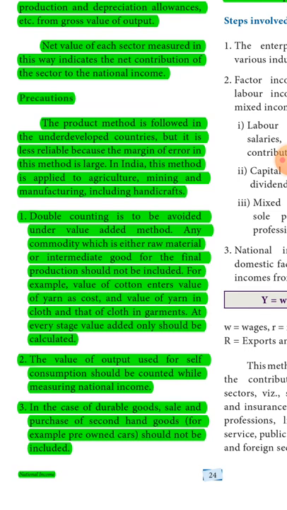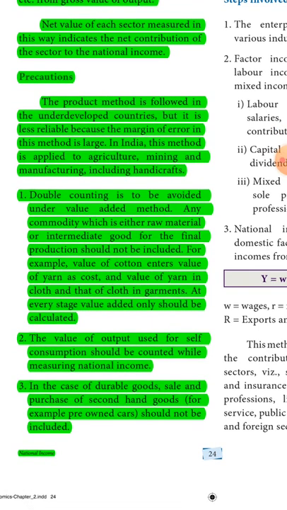At every stage value added only should be calculated. Second one, the value of output used for self-consumption should be counted while measuring national income. In the case of durable goods, sale and purchase of second-hand goods, for example, pre-owned cars, should not be included.